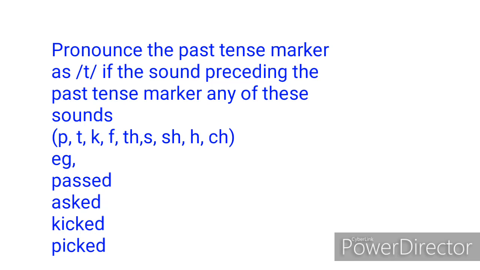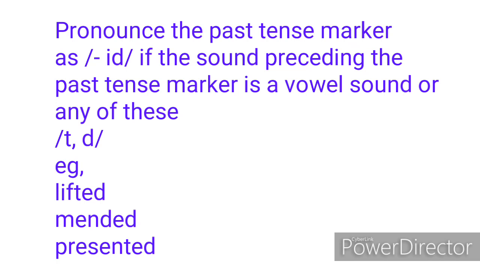Lastly, on past tense marker, pronounce the past tense marker as id if the consonant before the past tense marker is either t, that is the T letter, or d, that is the D letter, as you have in lifted. The word lifted has the present tense as lift and it ends in T, the T sound. So it's pronounced as lifted.